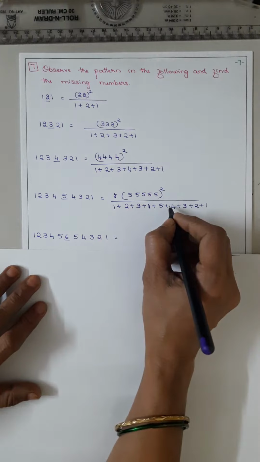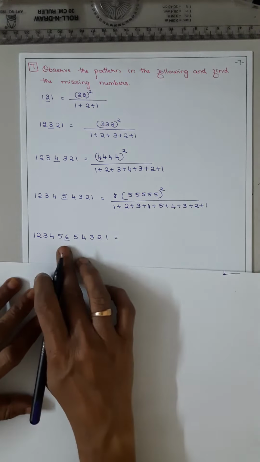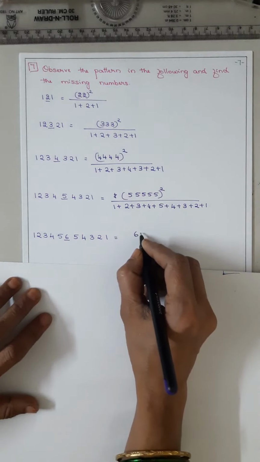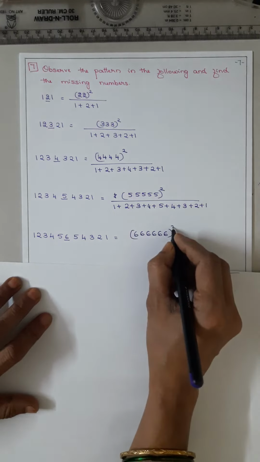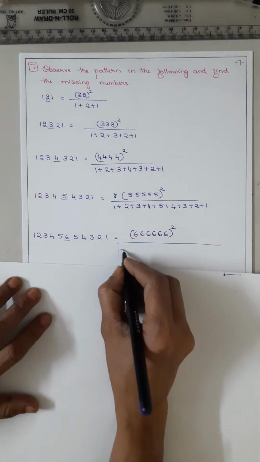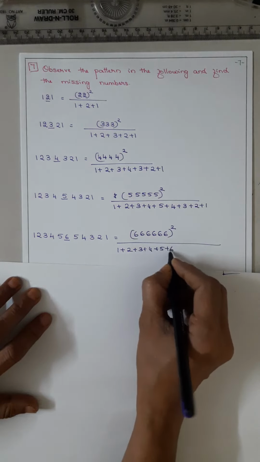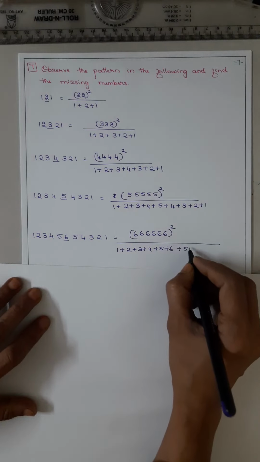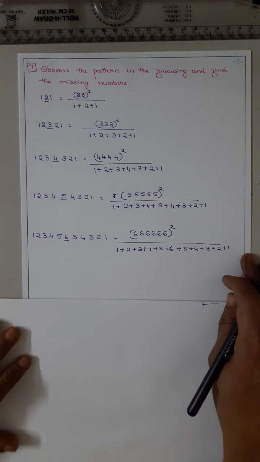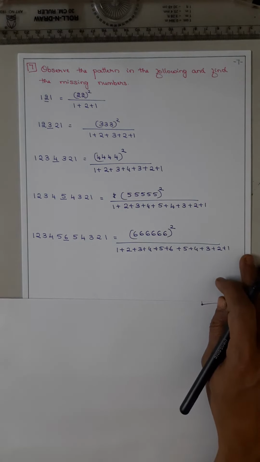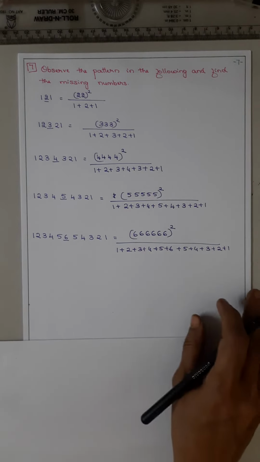So up to 5 in ascending order, then descending order. Now 6. So it is 6 times: 1, 2, 3, 4, 5, 6, the whole square. Denominator: 1 plus 2 plus 3 plus 4 plus 5 plus 6, now descending, 5 plus 4 plus 3 plus 2 plus 1. Okay, this is the pattern. That was question number 7.